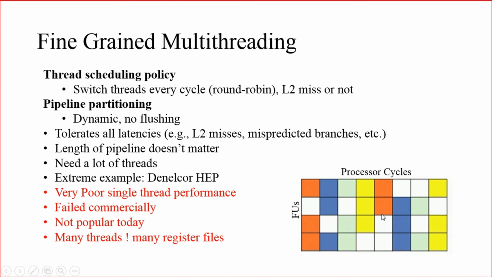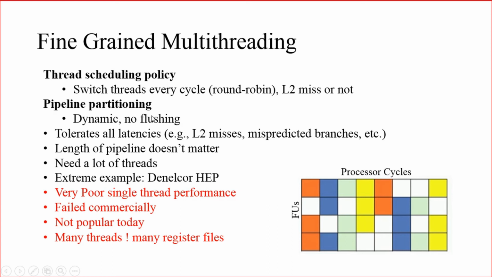So 4 threads are there. Again, in the same order it will be executed. That is why in fine-grained multi-threading, switching of the threads takes place in each cycle in a round robin manner: first thread, second thread, third thread, fourth thread, again first thread, second thread, and so on. So that is the thread scheduling policy.